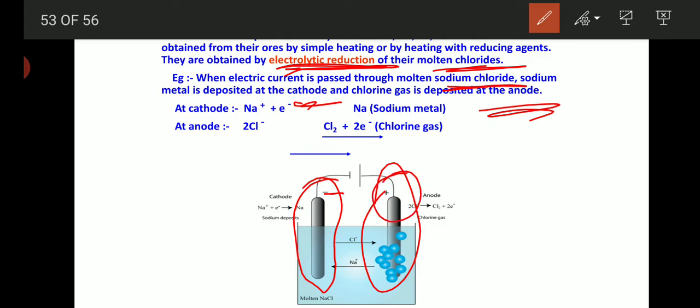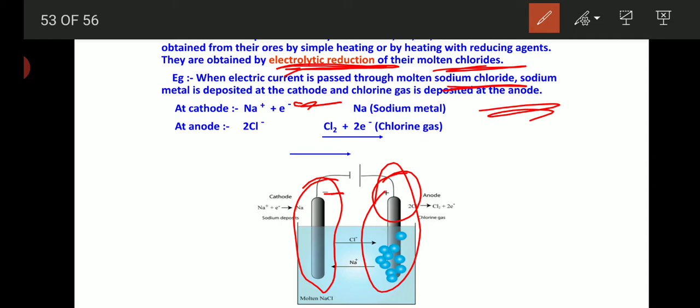All the positively charged particles, the cations, move towards the cathode, and the negatively charged particles move towards the anode.